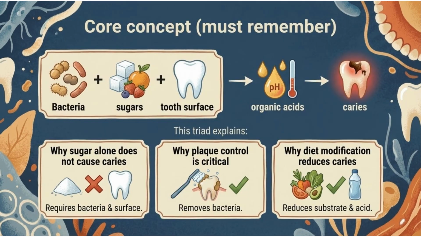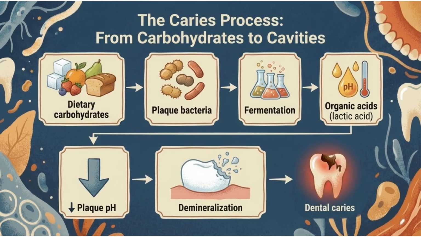The core concept of caries involves bacteria, sugars, and the tooth surface producing organic acids, leading to decay. This triad explains why sugar alone does not cause caries, why plaque control is critical to remove bacteria, and why diet modification reduces the substrate and acid. The caries process begins with dietary carbohydrates, which are fermented by plaque bacteria to produce organic acids, such as lactic acid. This lowers the plaque pH, causing demineralization and resulting in dental caries.